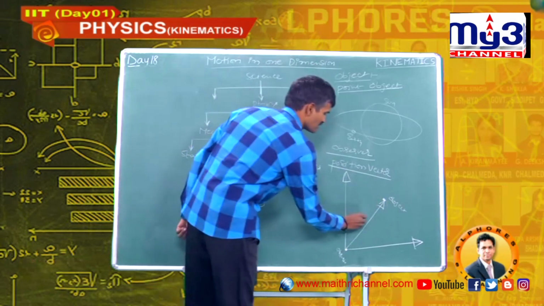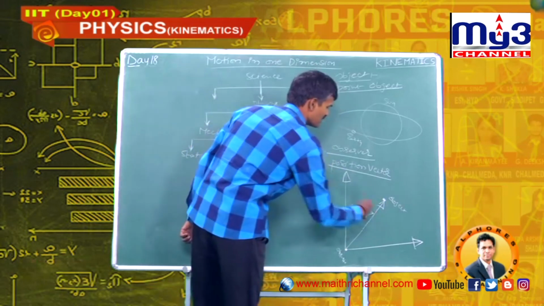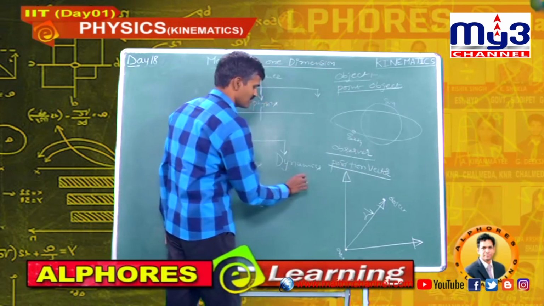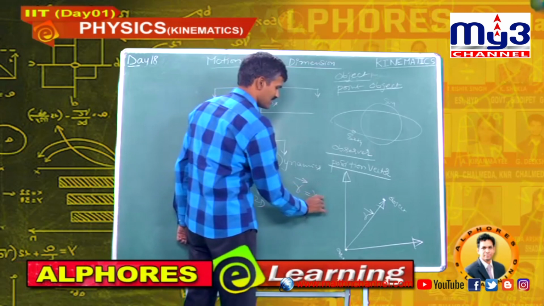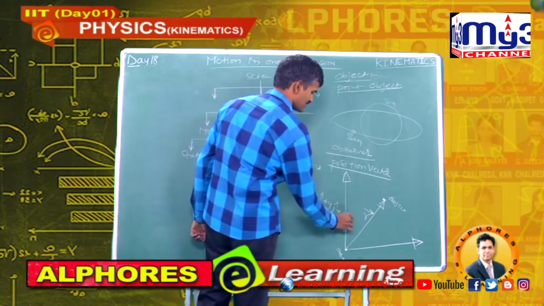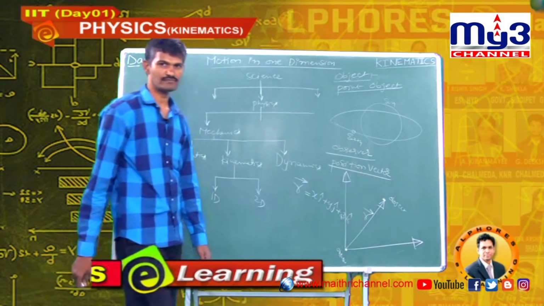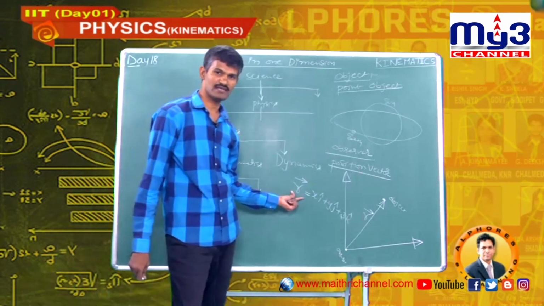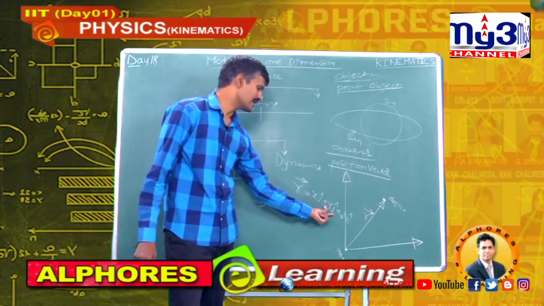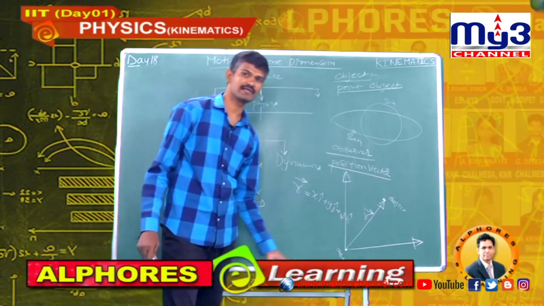This position vector is represented with the symbol r bar. In a 3-dimensional coordinate system, this r bar can be written as x i cap plus y j cap plus z k cap.